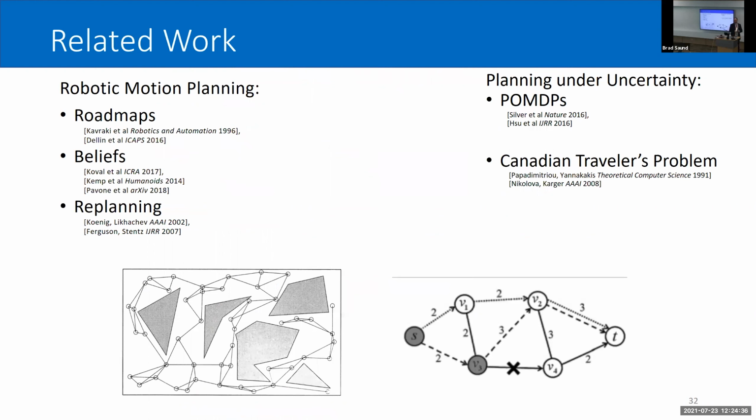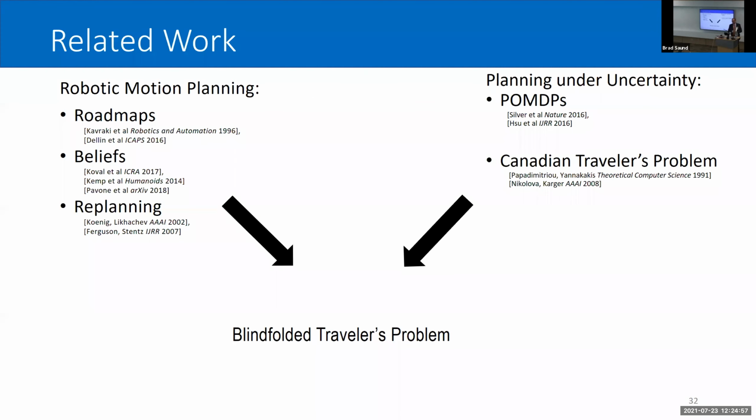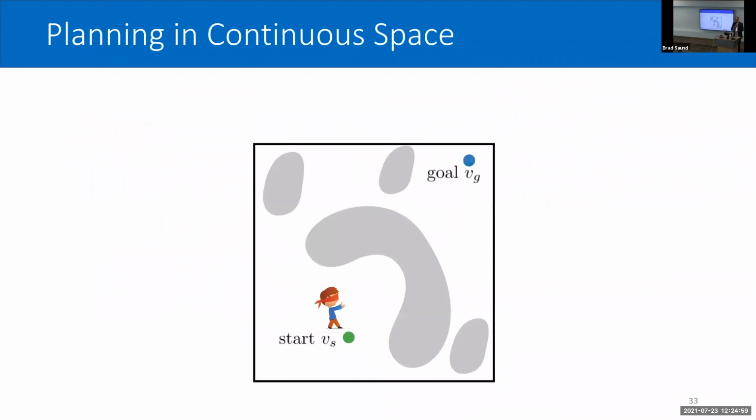I'm going to be bringing in work from robotic motion planning, particularly planning on roadmaps, leaf space planning, and also replanning, as well as work from general planning under uncertainty, in particular partially observable Markov decision processes, or POMDPs. This problem is also really related to something called the Canadian travelers problem, which I'd never heard of until I started looking into this. All these things combined to create the blindfolded travelers problem.